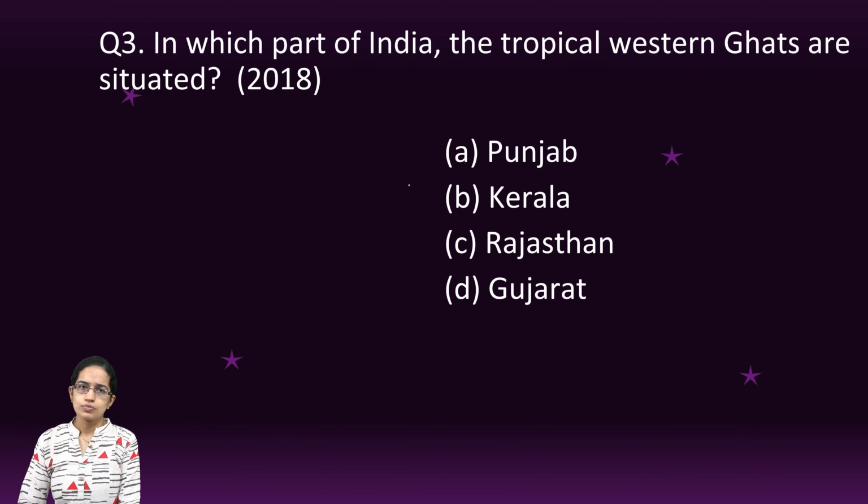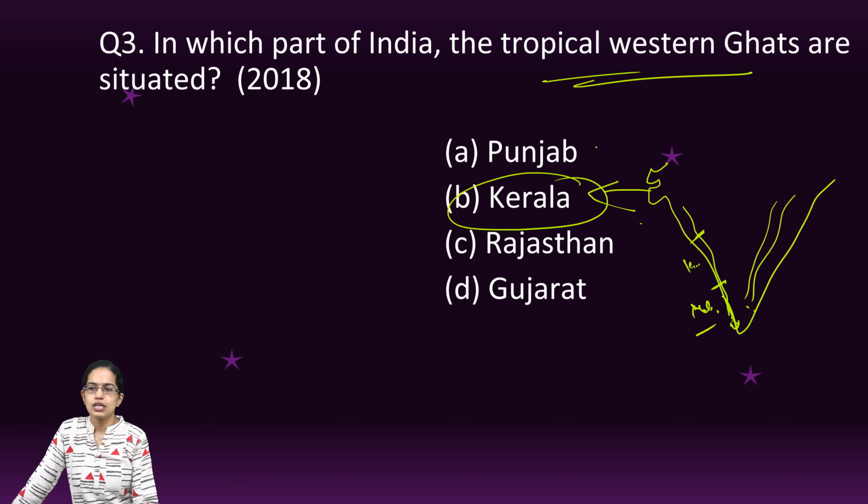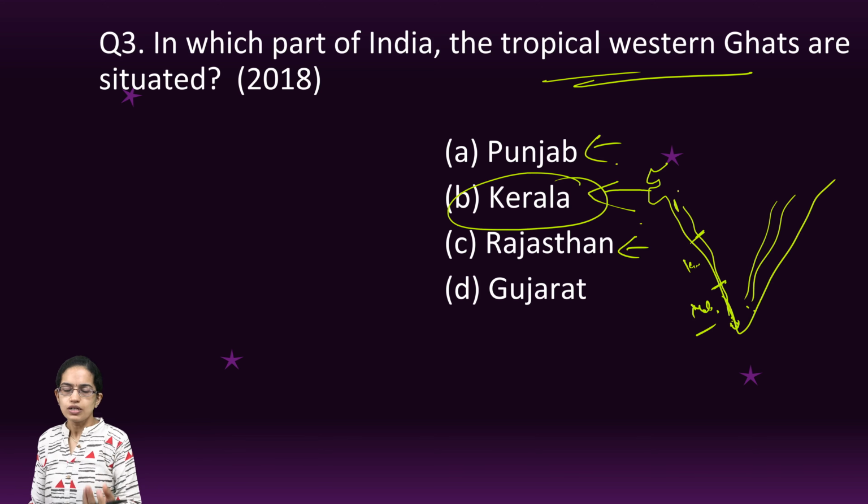Now if we talk about the Western Ghats versus the Eastern Ghats, the Eastern Ghats are much broader. However, the Western Ghats are relatively thinner. On the lowermost side you have the Malabar, and then you have the Konkan coast. So you have the Konkan and the Malabar coast. Now when we are talking about the tropical Western Ghats, Kerala becomes the right option here. Punjab and Rajasthan are not part of the Western Ghats. Gujarat, a little section which is South Gujarat, is only part of the Western Ghats, and that too not the tropical Western Ghats.